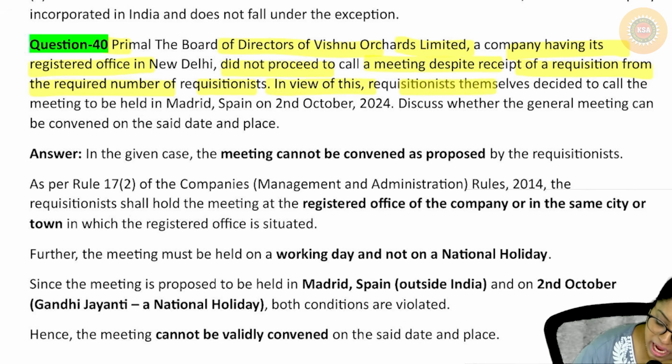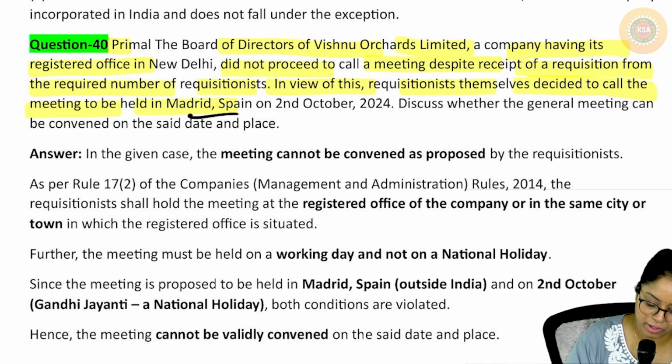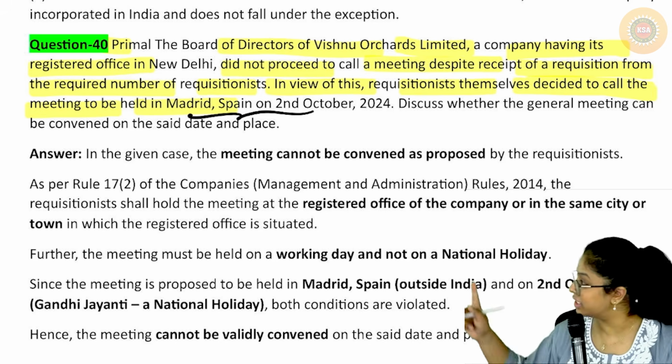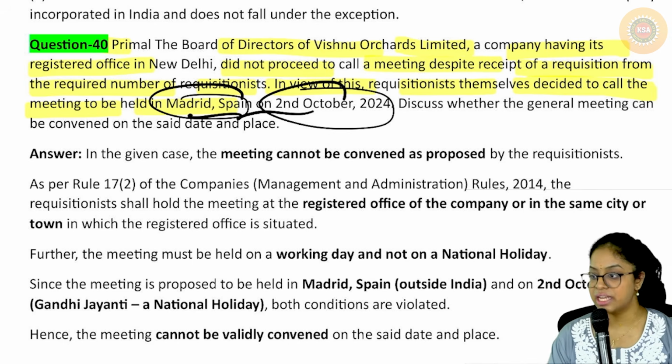In view of this, requisitionists have themselves decided to call the meeting to be held in Madrid, Spain. Can you do that? The answer is no. Actually, there are two things wrong here. One is Madrid, Spain, and look at the date. 2nd October.